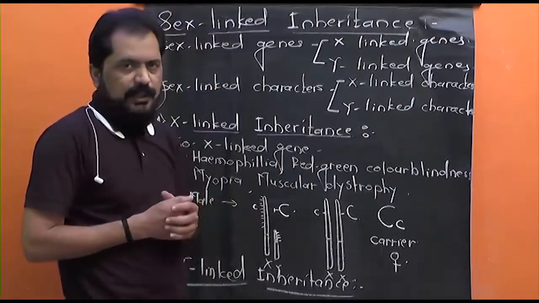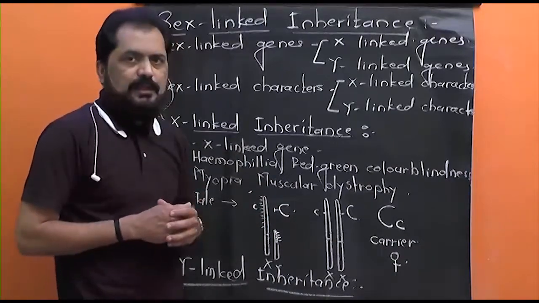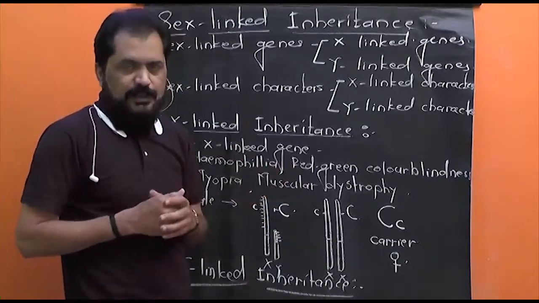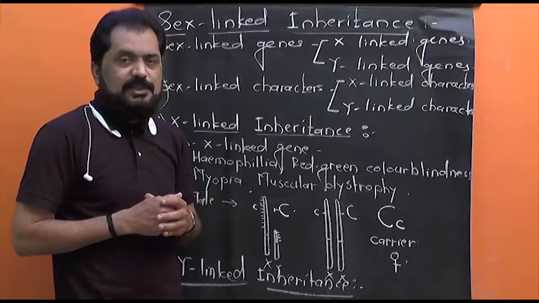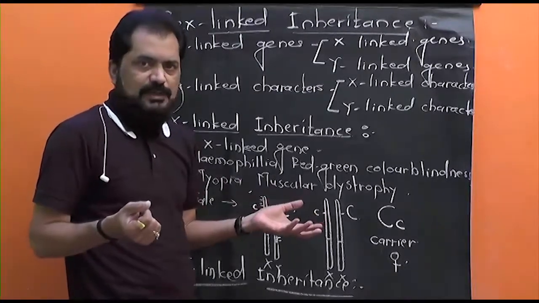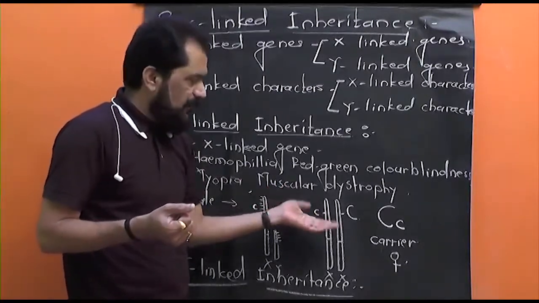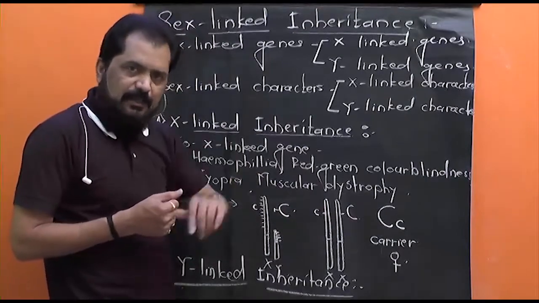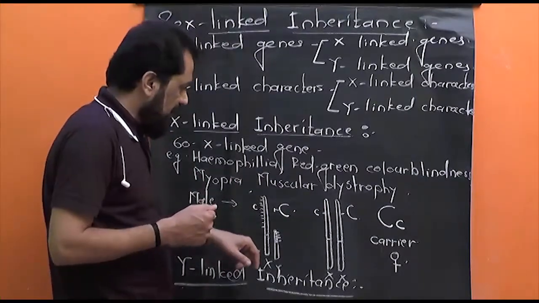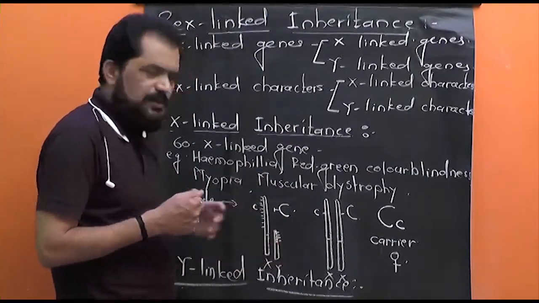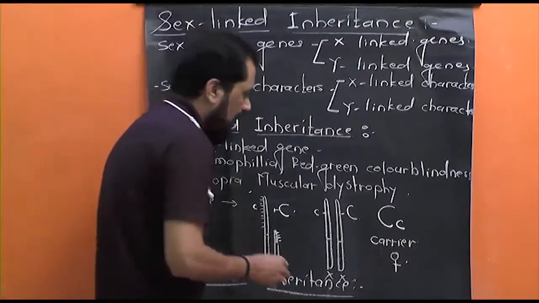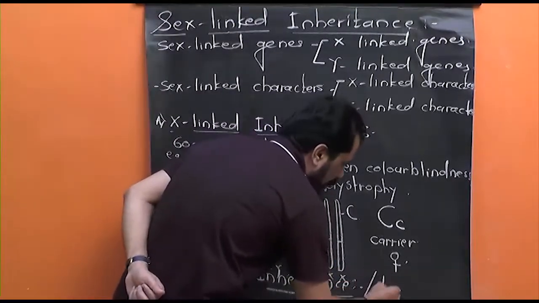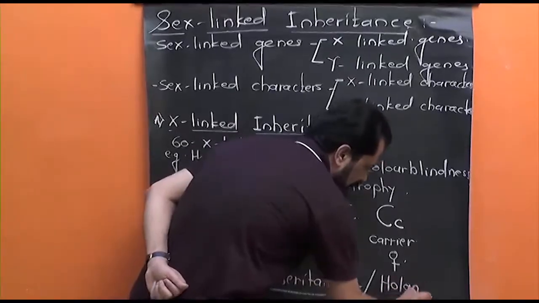Now we know that Y chromosome is male chromosome. It is present exclusively in male individuals and absent in female individuals, and therefore the genes present on non-homologous part of Y chromosome are also called as the Hollandric genes.